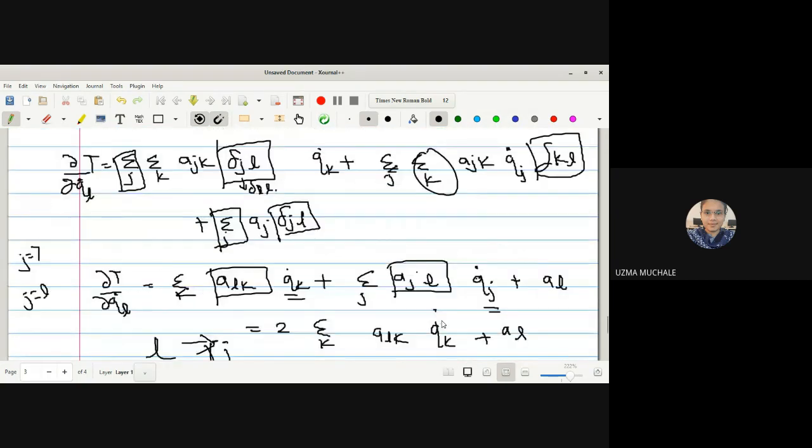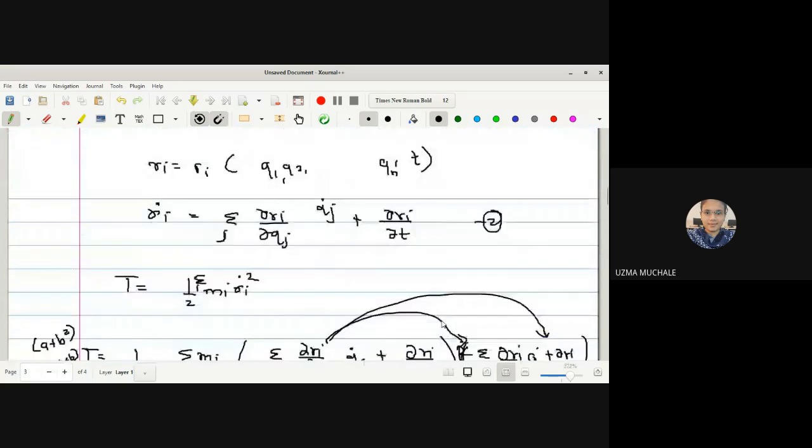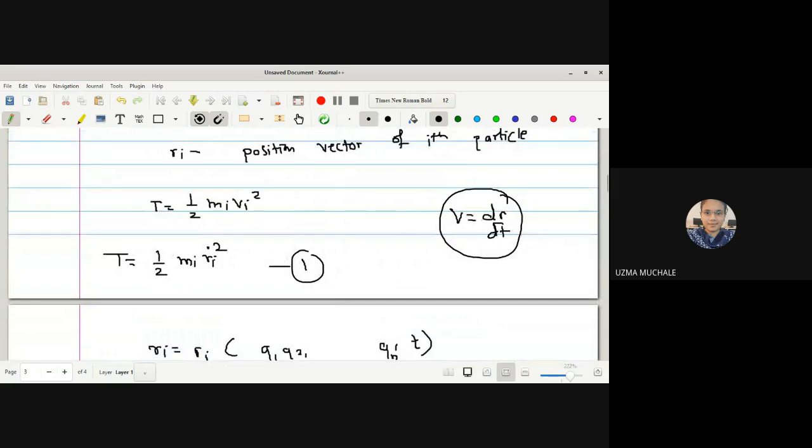Just see it once again. If you are having notes, open the notes, look again once. If you are having any doubt, you can ask. Okay? See it once again in your notes or at least here. Do you all have the notes?